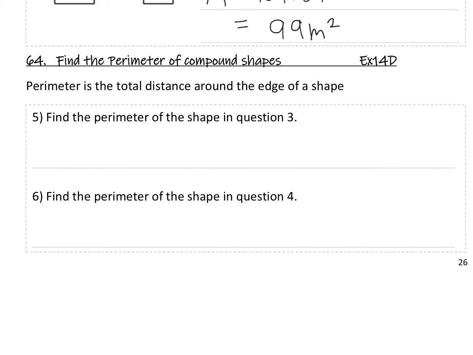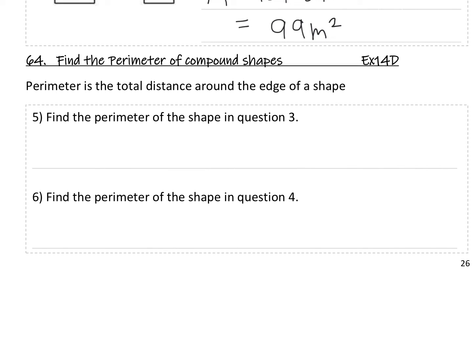Okay, what is the perimeter? The perimeter is the total distance around the edge of a shape. So you've got to add up all the lengths. Imagine you're walking around the outside of the shape. Any lines inside the shape are not the perimeter. They may be there for other purposes. So in example 5 and 6, we're going to try and find the perimeter of the shape.